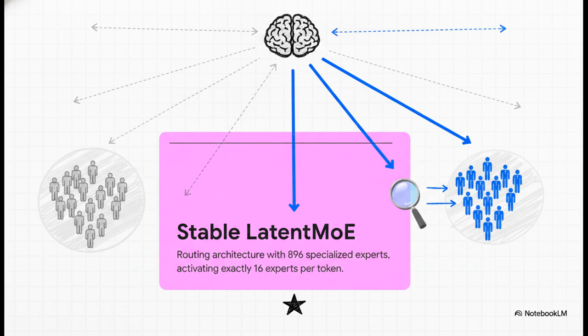Think of the mixture of experts architecture like a massive consulting firm with 896 highly specialized experts. When a new piece of information, a token, comes in, the model doesn't ask all 896 consultants for their opinion. That would be computationally impossible, right? Instead, it activates exactly 16 specific experts who are perfectly suited for that exact token. This keeps the math incredibly lean while retaining the vast knowledge of a 2.8 trillion parameter brain.